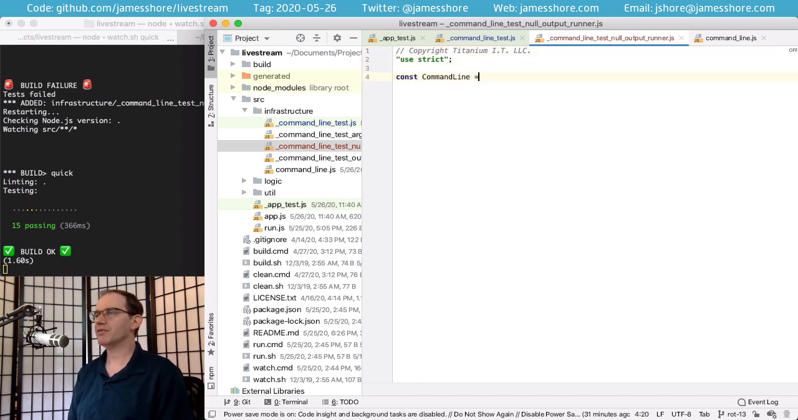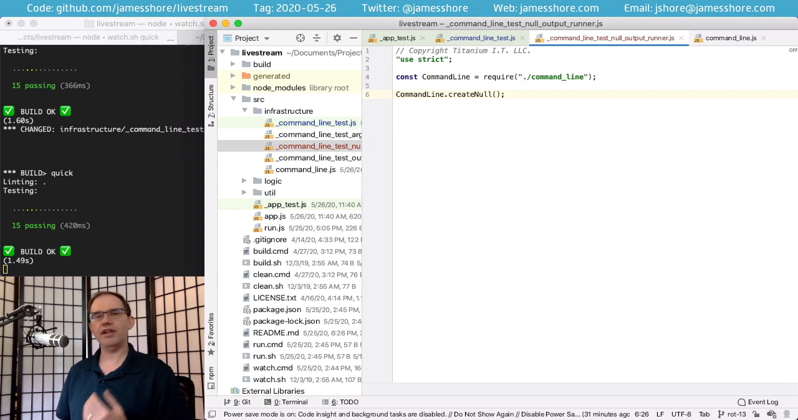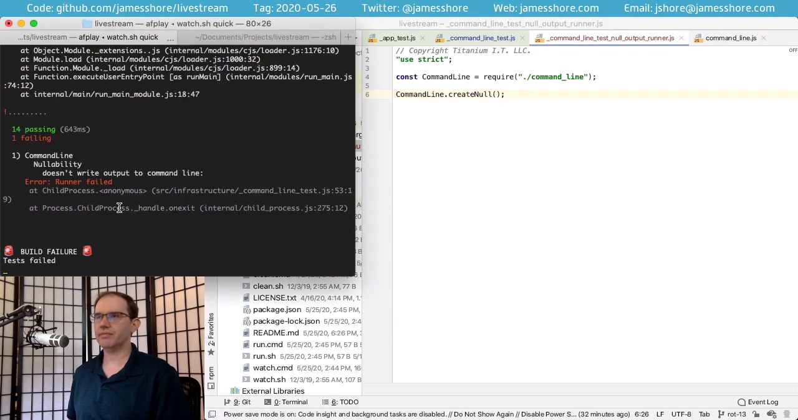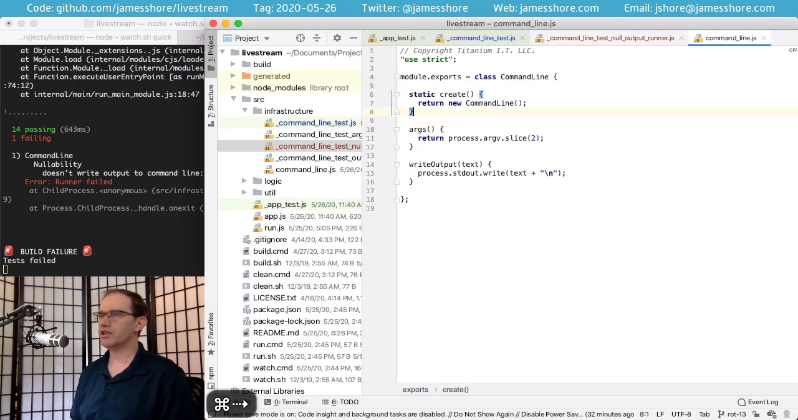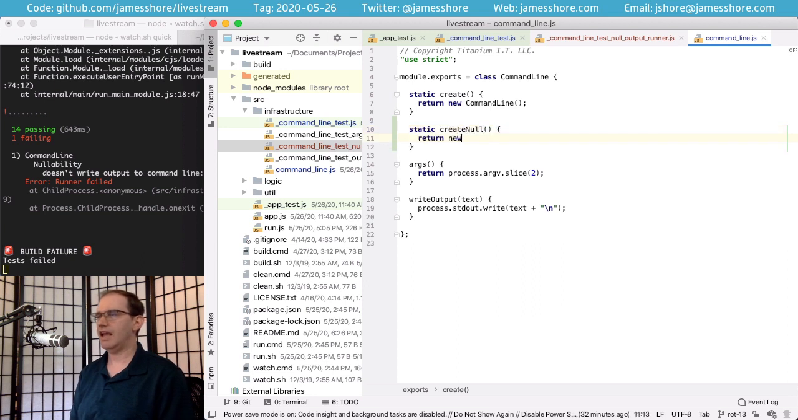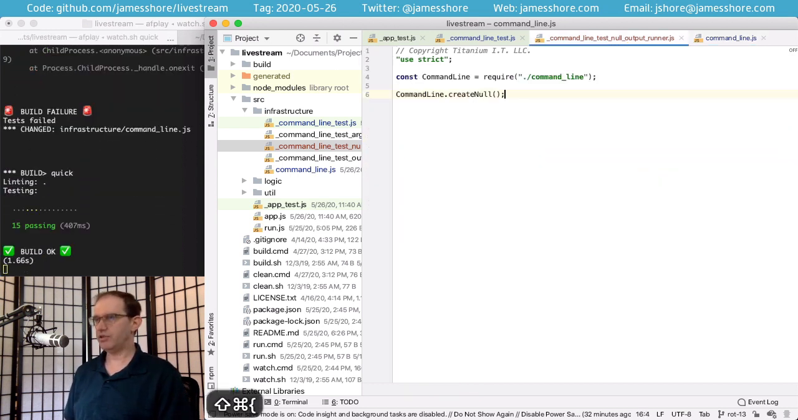Now we'll require command line. And we'll call create null. We're going to get the null version of this command line. This is going to fail because we don't have a create null yet. And that's exactly what happened. Create null is not a function. So let's go ahead and add one. And to start with, I'm just going to have this return the real thing. Okay, so we've got our test still working.